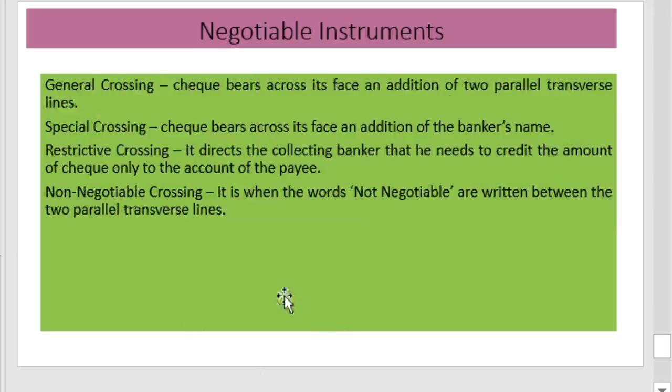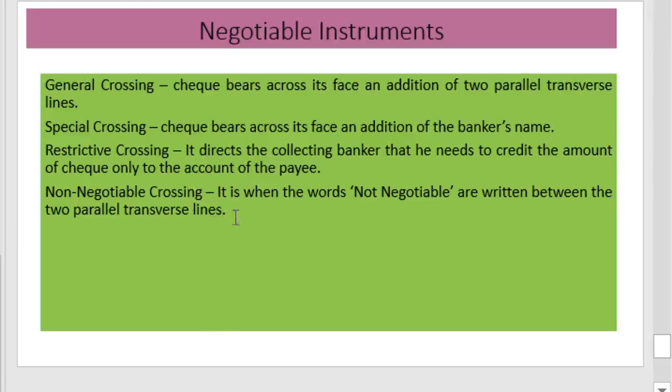There are different types of crossing. General crossing: the check buyer across its face adds two parallel transverse lines. That is, there will be two parallel lines on the check. Special crossing means the check buyer across its face adds a banker's name in addition to the transverse lines, so the name of the bank will also be given inside. That is special crossing. Restrictive crossing directs the collecting banker to credit the amount of the check only to the account of the payee. That is, in this case the check can be transferred to the account of the payee only.